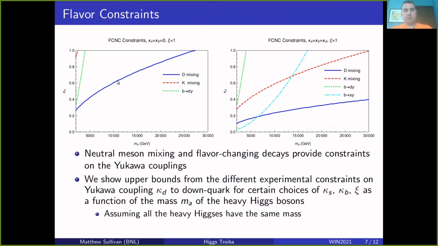We also have, however, B to D gamma decays here and kaon mixing showing up in this plot. On the right-hand side, we have the same ones here, but also now we have B to S gamma showing up once we turn on this kappa S.